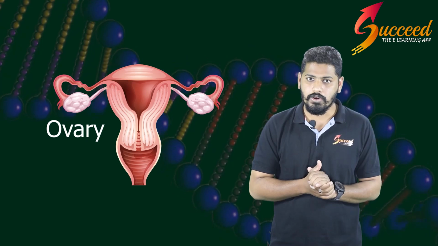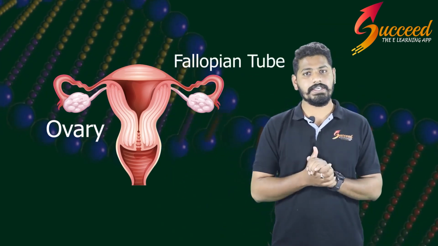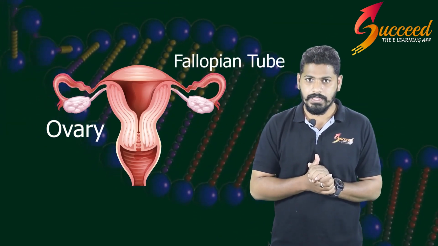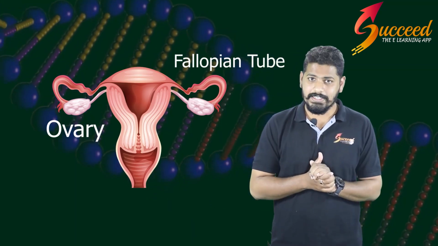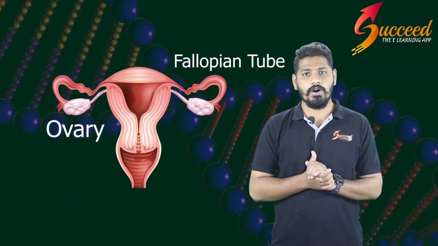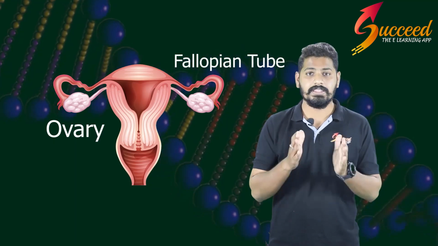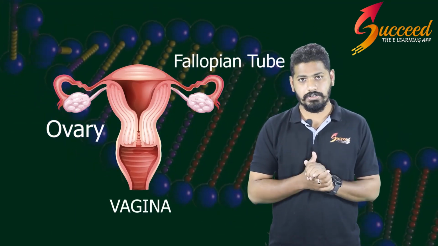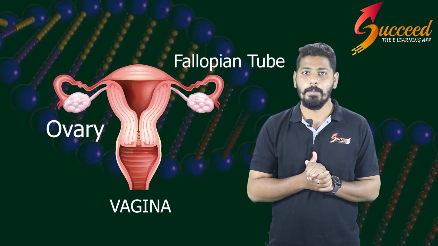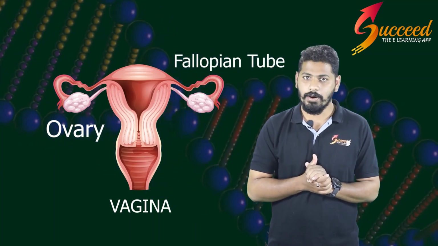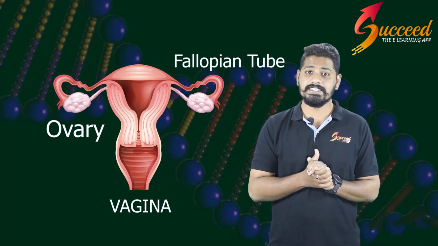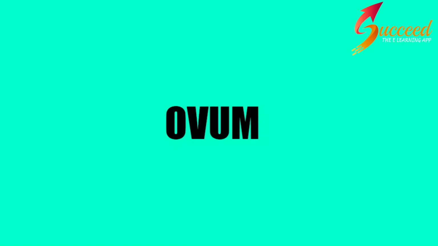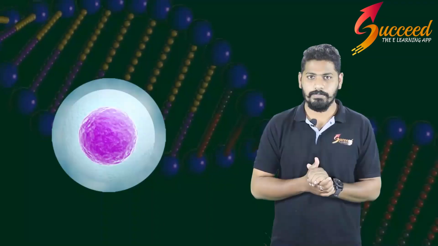and progesterone. The next part is the fallopian tube, the tube which receives the ovum from the ovary. The last part is the vagina, which is a tube-like structure which receives the male gametes called sperm, and also this is the birth canal. Let's study about the female gametes called ovum.